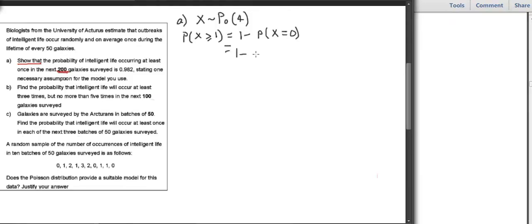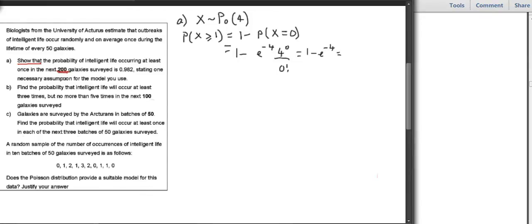1 minus the probability is e to the minus lambda, but lambda's 4, lambda to the power of x over x factorial. But of course 4 to the power of 0 is 1 and 0 factorial is 1, so it's just 1 minus e to the minus 4.